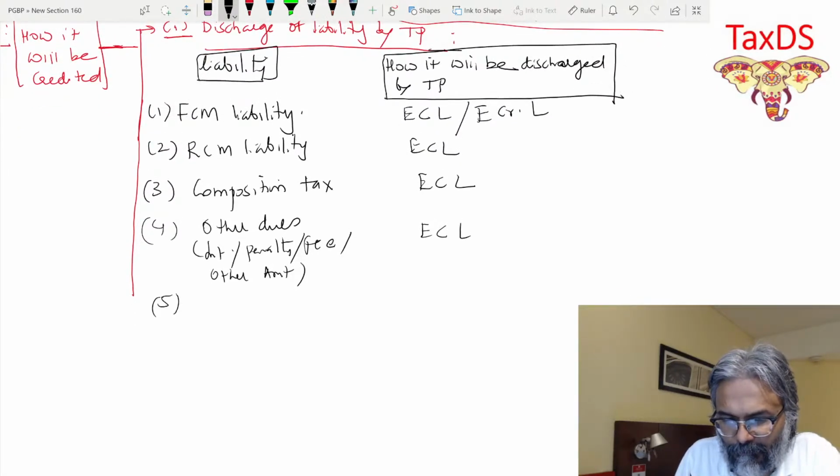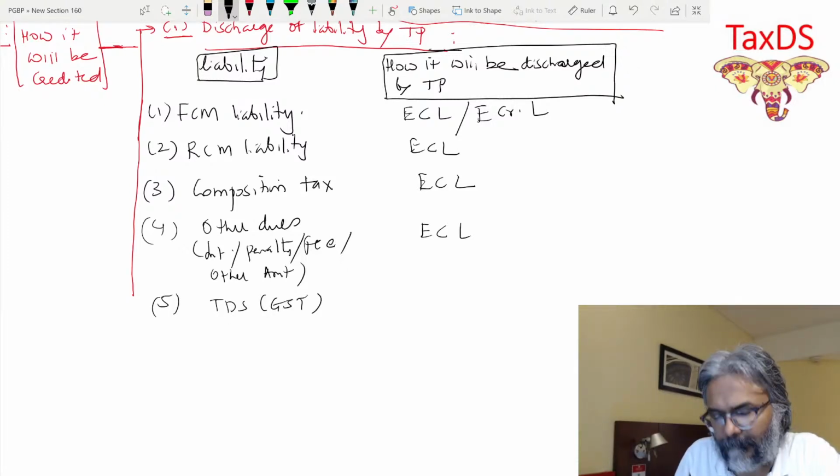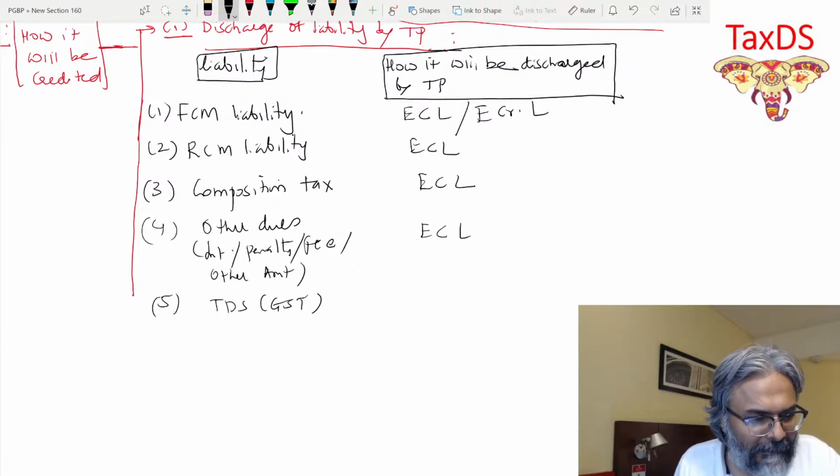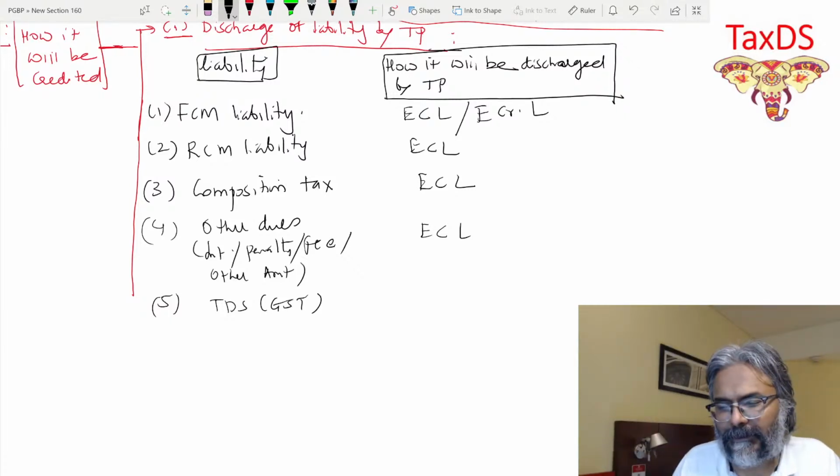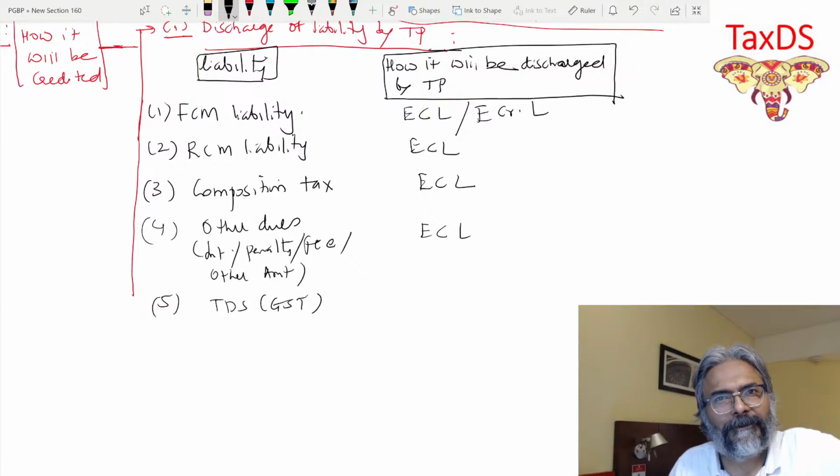Point number 5. Now, students, what about the TDS? The tax deductor will have to deposit the TDS, isn't it? If the tax deductor has to deposit the TDS, obviously, how is he going to deposit?